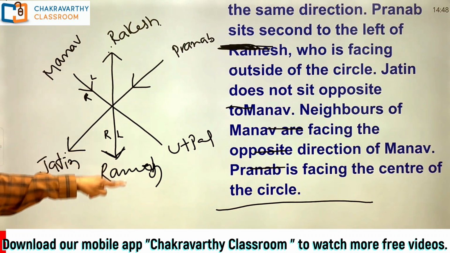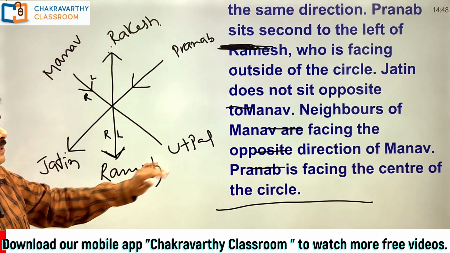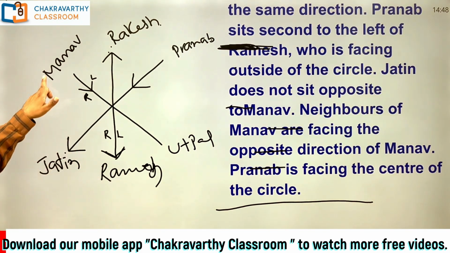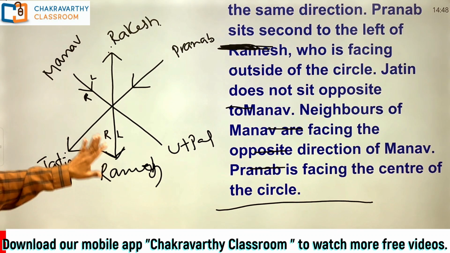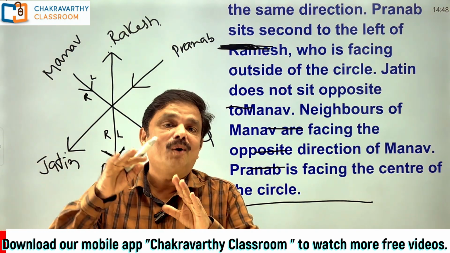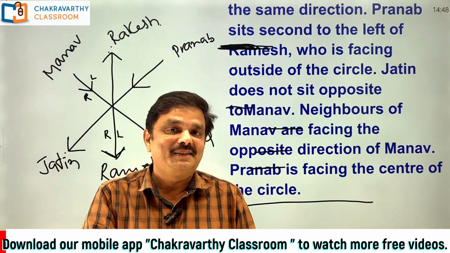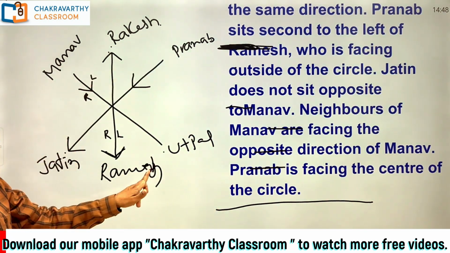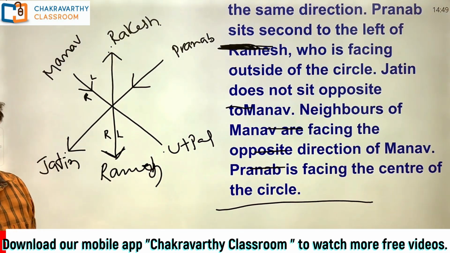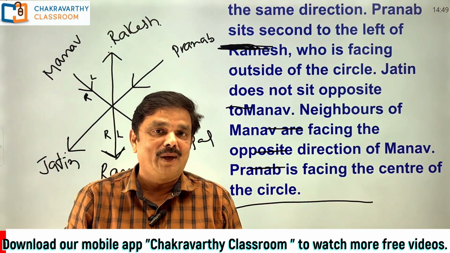Gone. Now check the question completely whether it is completed or not. As far as positions are concerned, all the 6 positions are confirmed. But as far as the direction is concerned, Manav, Rakesh, Pranab, Jatin and Ramesh are confirmed. But I don't know Utpal is facing inside or outside. See students, most of the students do a blunder here. What is that one? Once this arrangement is done, when you have used all the clues and you have come to the conclusion that Utpal's direction is not confirmed, almost 90% of the students think in this way, this direction